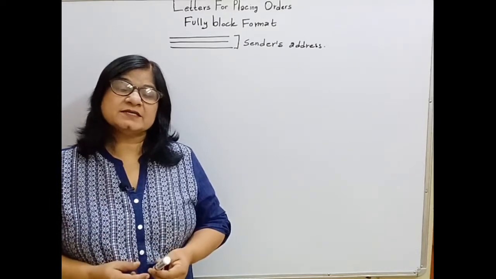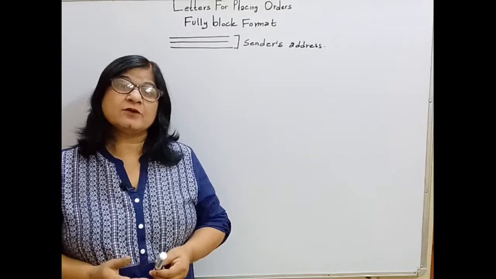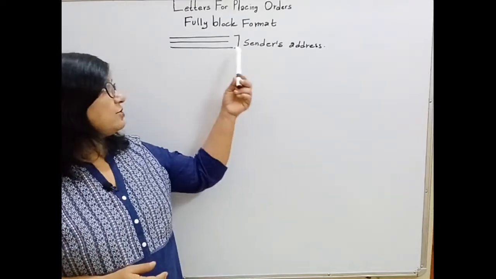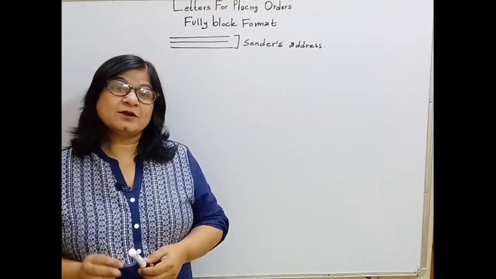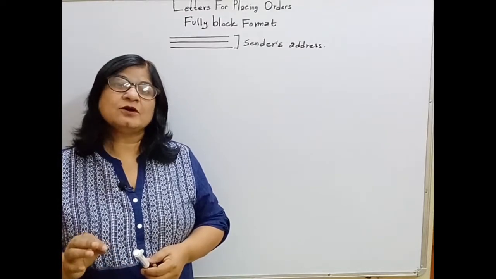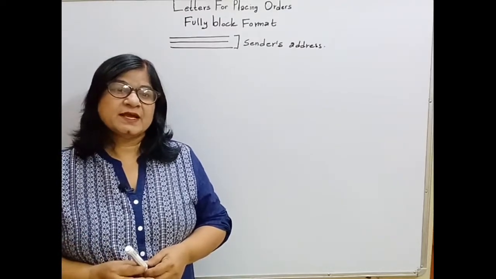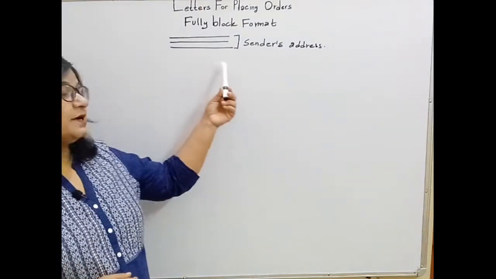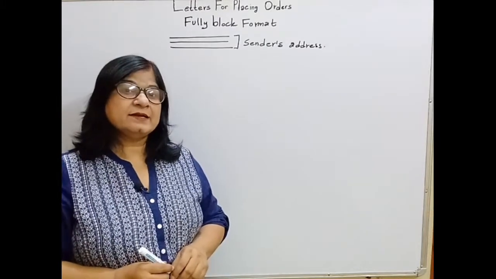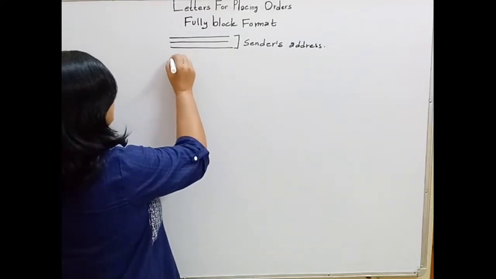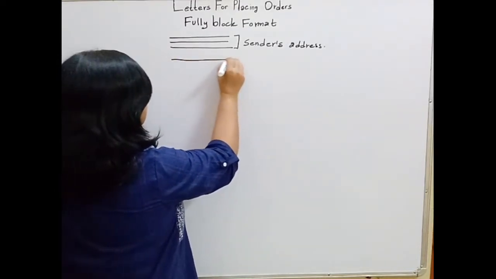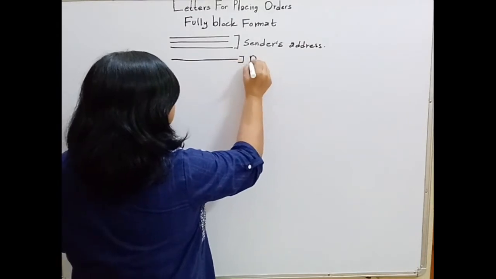And commas and full stops are omitted at the end of each line. You are not to put a comma or a full stop. And then we will leave a line blank and we'll write the date. We have to write the date in full.